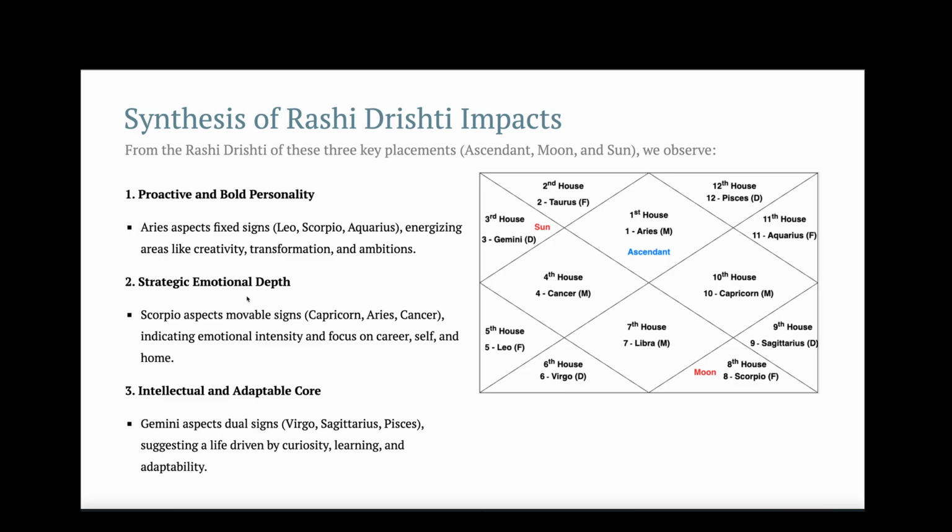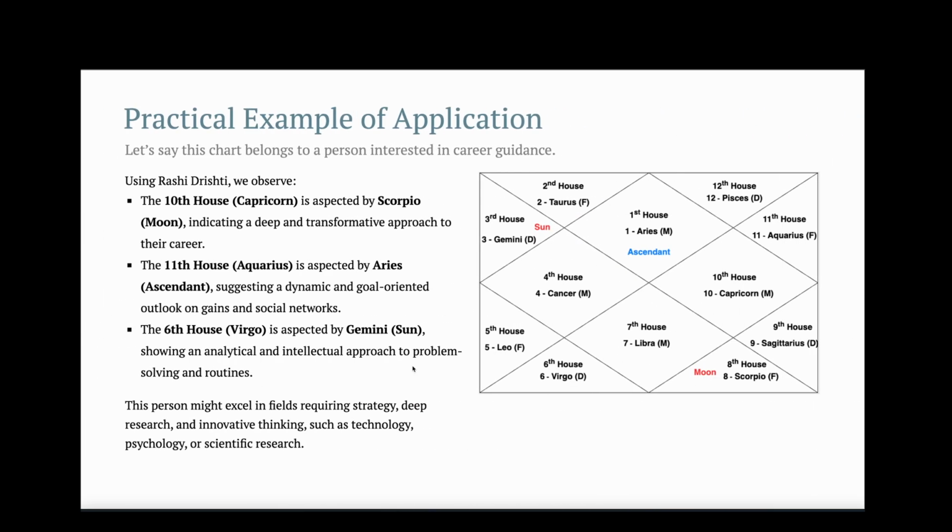And regarding the Moon's placement in Scorpio, it will intensify the emotions, and since it's aspecting the 10th house, 4th house and 1st house, you could focus more on career, self, and home. And looking at the Sun's placement, this person's life will be driven by curiosity, learning, and adaptability.